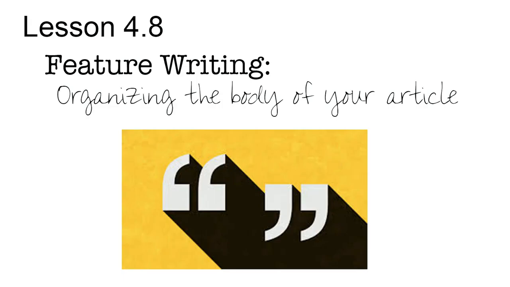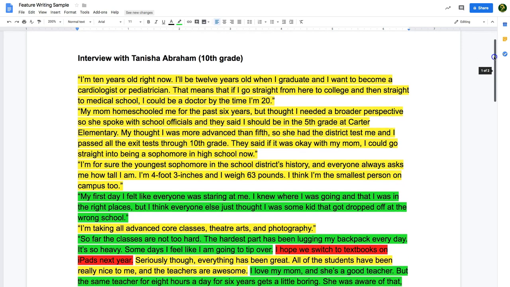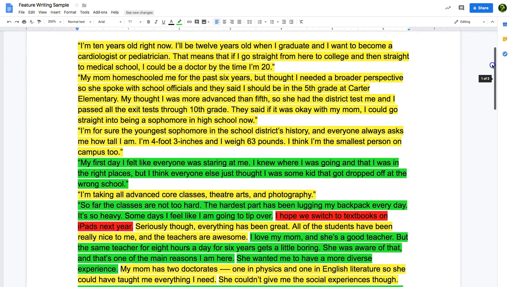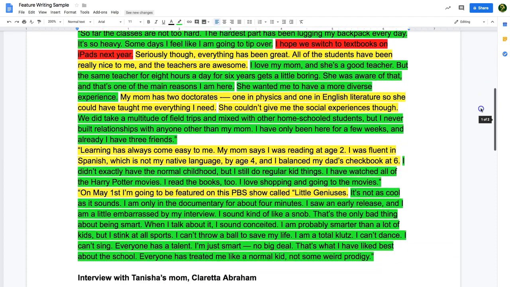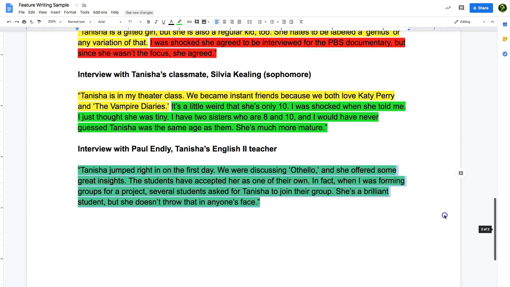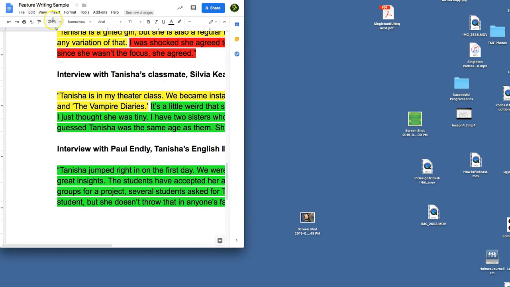Lesson 4.8, Feature Writing, Organizing the Body of Your Article. Once you've gone through and analyzed all the quotes you have and decided what's just information you can summarize yourself, what are the real juicy quotes you want to use, and what you just don't need, and you have it all highlighted up, what you want to do is go ahead and bring down that,